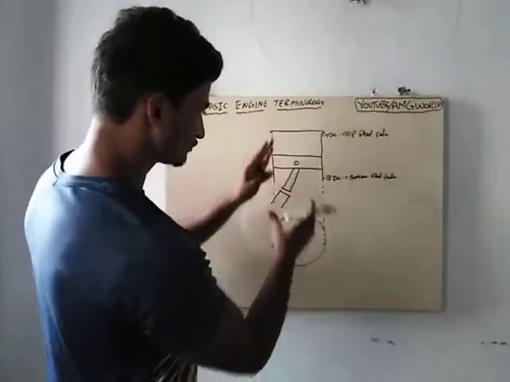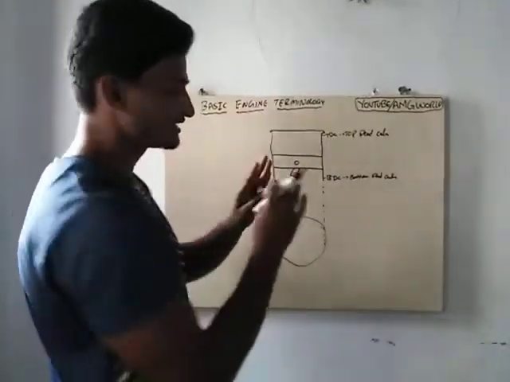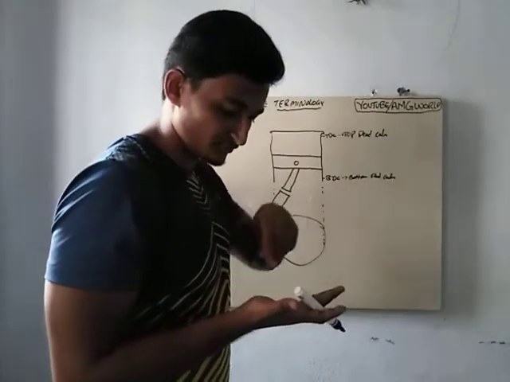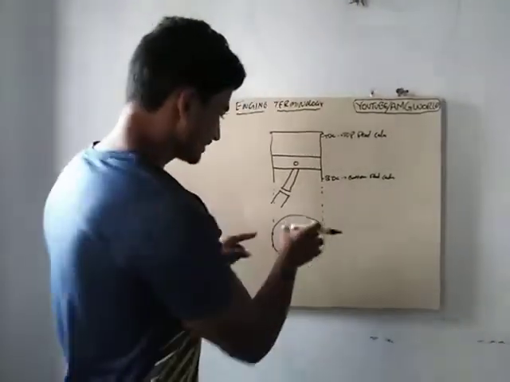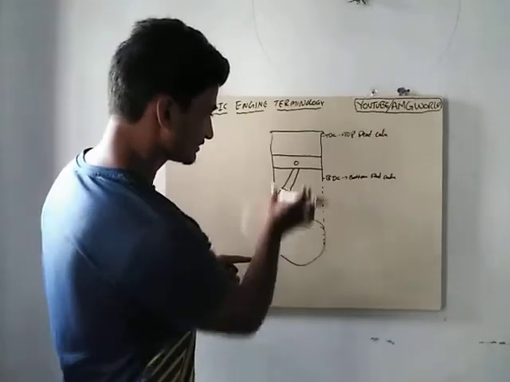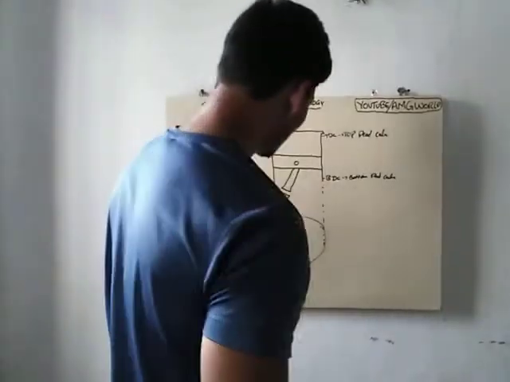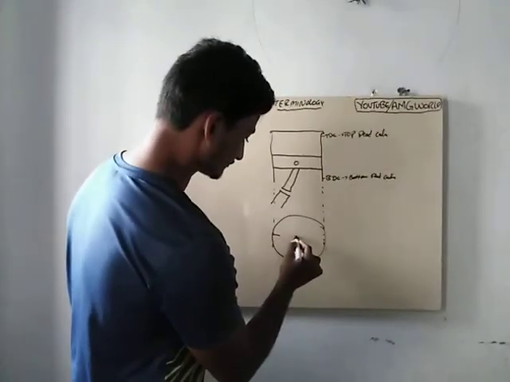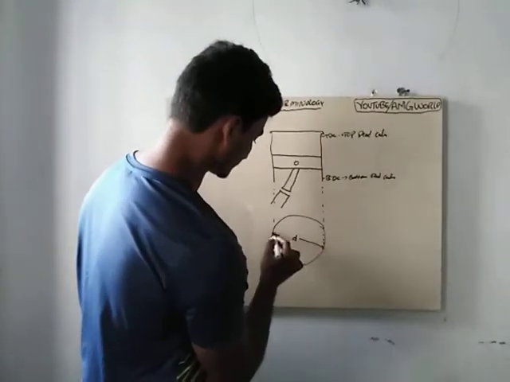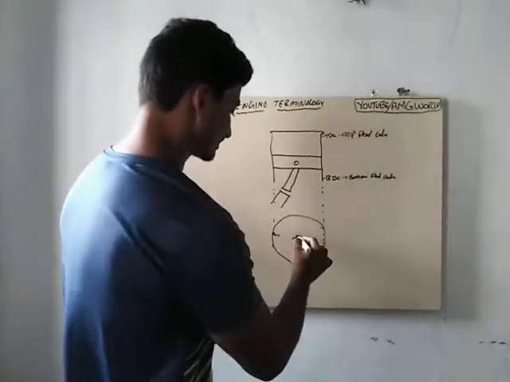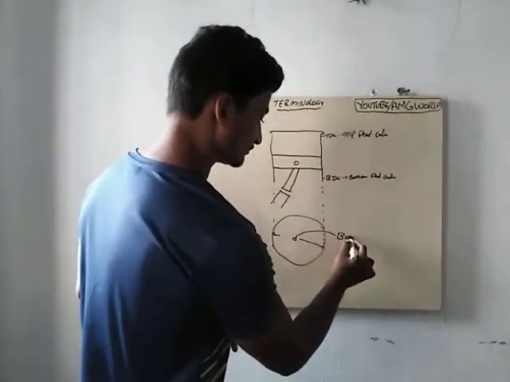This is an engine cylinder, a cylinder structure. In this cylinder, this piston is going to reciprocate. So here comes the bore. The diameter of this particular cylinder is considered as the engine bore.